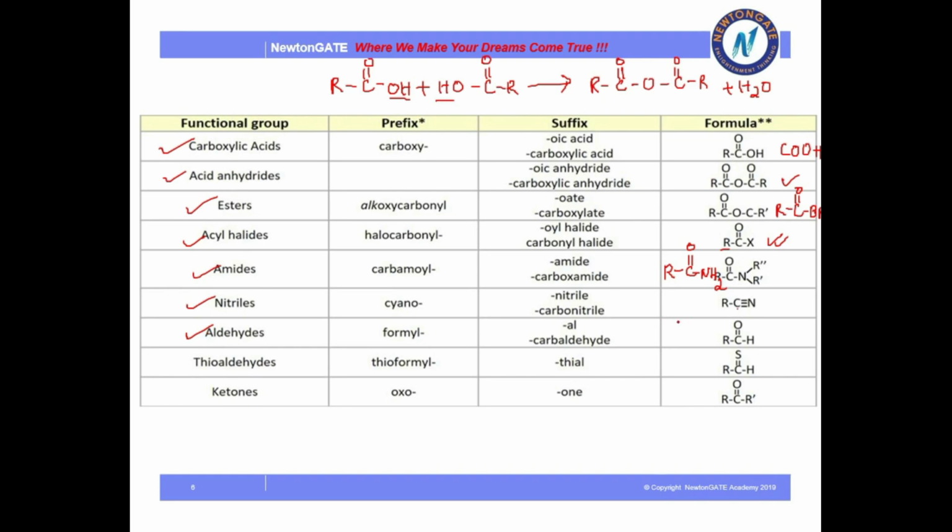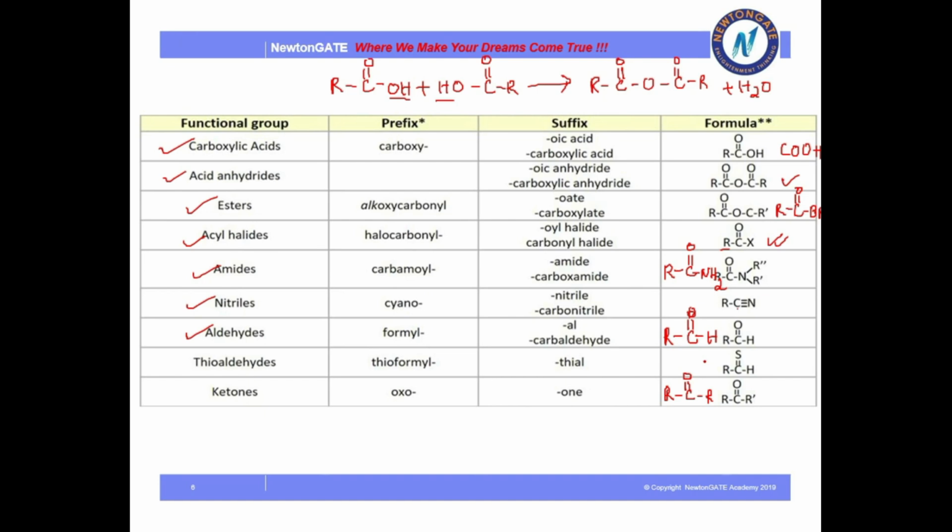As we know, the structure of aldehyde is an alkyl group, and on one side it will be only hydrogen. And the last one is ketone. Ketone is the same as aldehyde, only the difference is that here on both sides there will be alkyl groups, no end will be hydrogen.